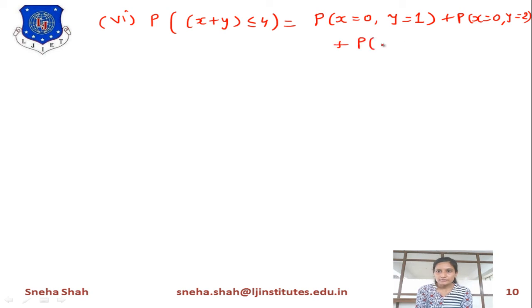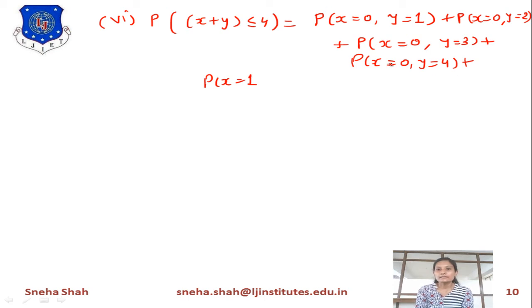Then the next term is the probability of x equals 0, y equals 3, plus the probability of x equals 0, y equals 4. 0 plus 4 is also less than or equal to 4. So it is equal to 4, and it is valid. Now if we take x equals 0 and y equals 5, then 0 plus 5 is greater than 4. So we will not take it after that.